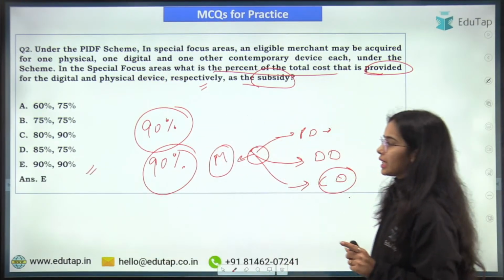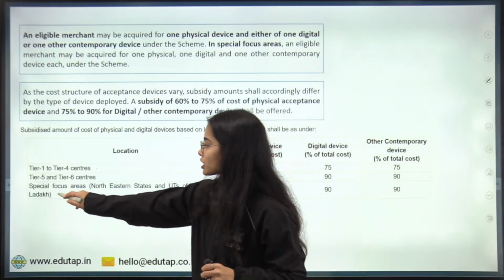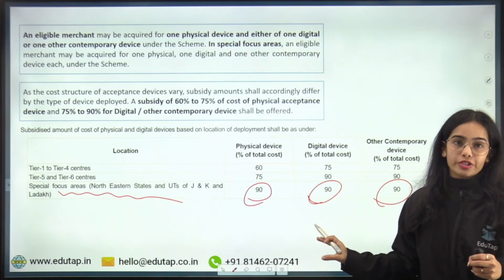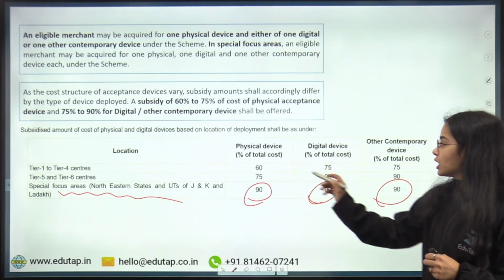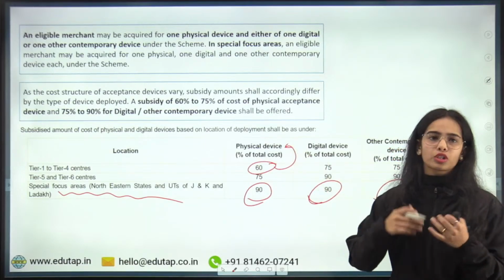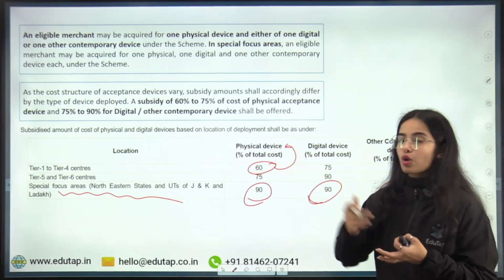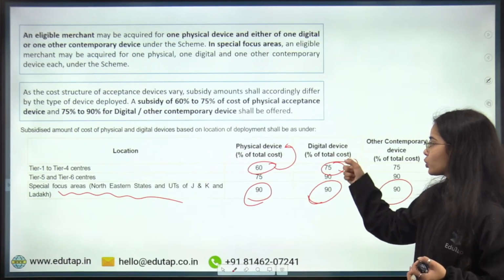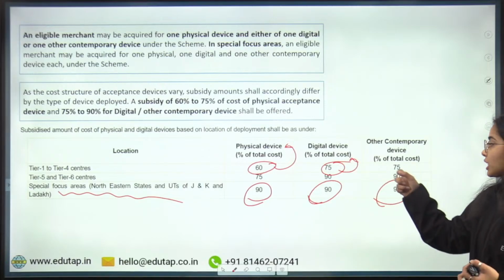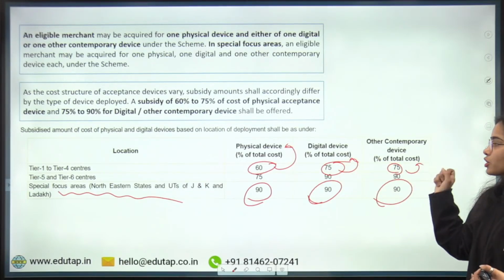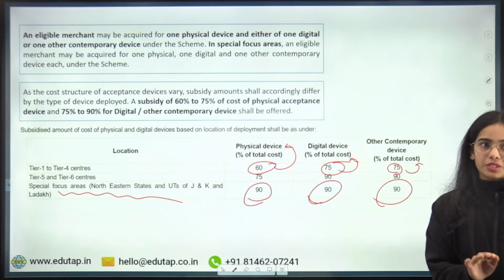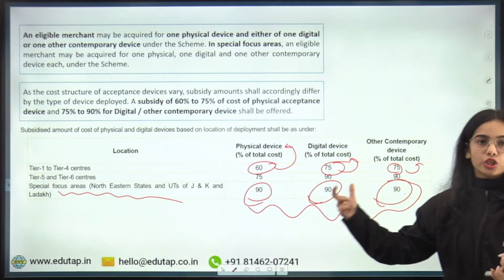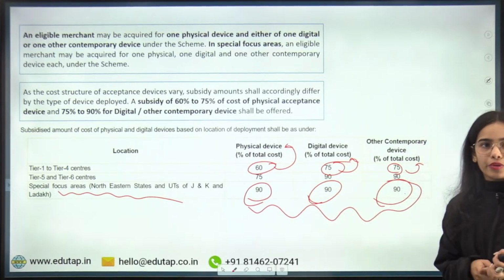So for the special focus areas, this is the special case. For the special focus areas, the subsidy amount is 90% of the total cost, while for the tier 1 to tier 4 physical devices, for the POS machines and such, 60% of the total cost is given as the subsidy. For the contemporary devices and digital devices, 75% of the total cost is covered under the subsidy. So this is the idea. Only for the special focus area, 90% is the norm for all the devices, okay.